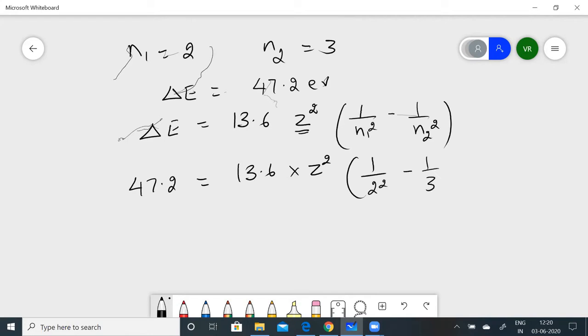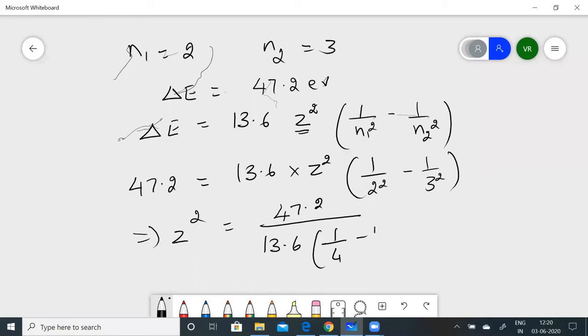From this we get Z squared is equal to 47.2 divided by 13.6 into 1 by 4 minus 1 by 9.